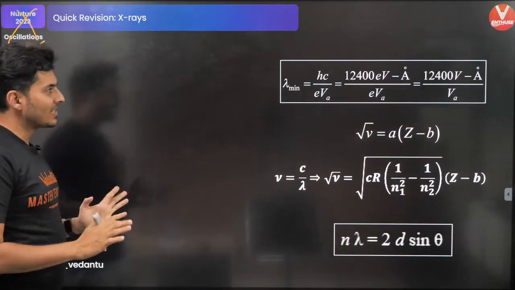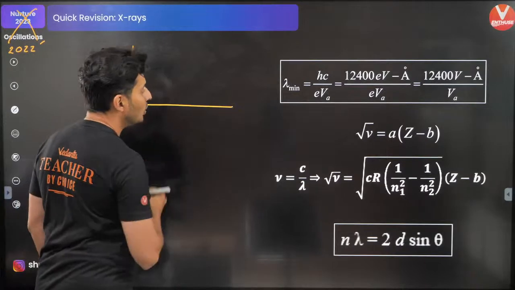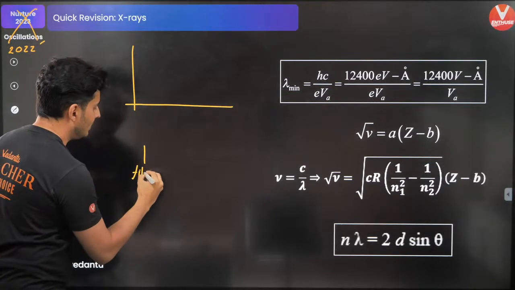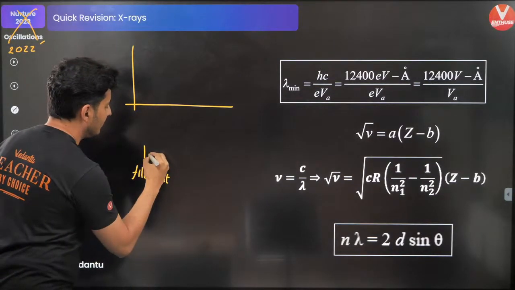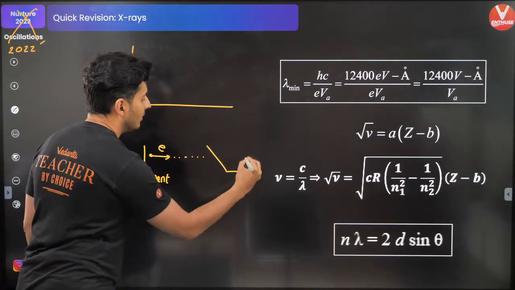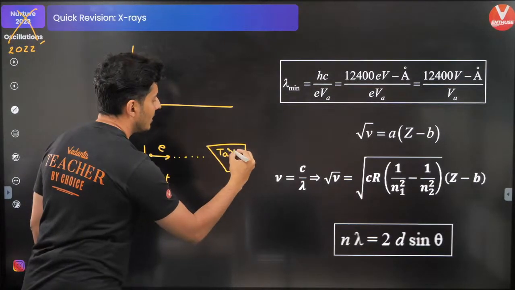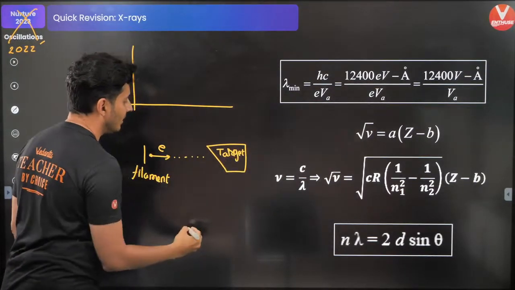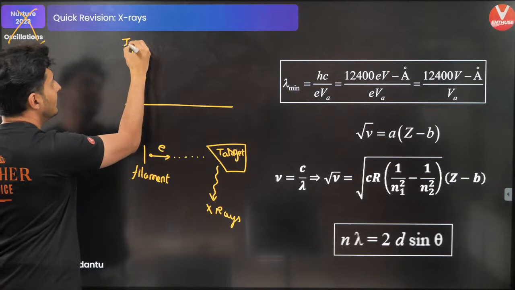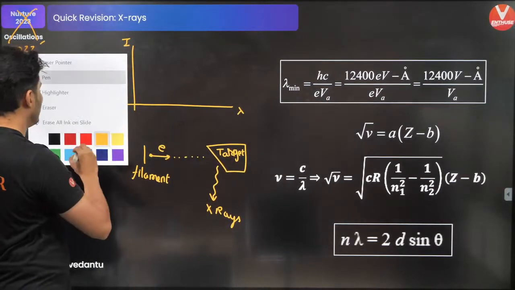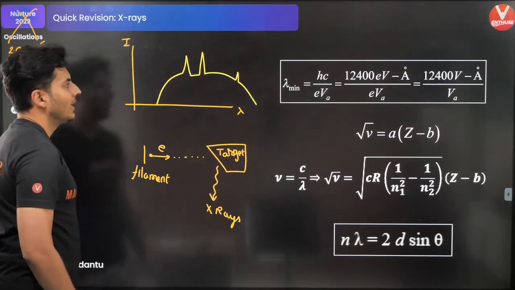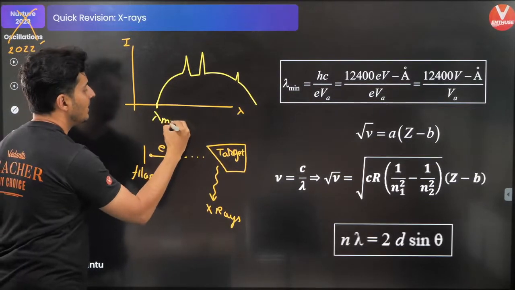The X-rays concept. Remember, whenever you have a Coolidge tube, you have a filament and you accelerate the electrons, and they hit the target. Once they hit the target, you get those X-rays. The intensity versus wavelength graph looks something like this, like a dinosaur, and this is your lambda minimum.